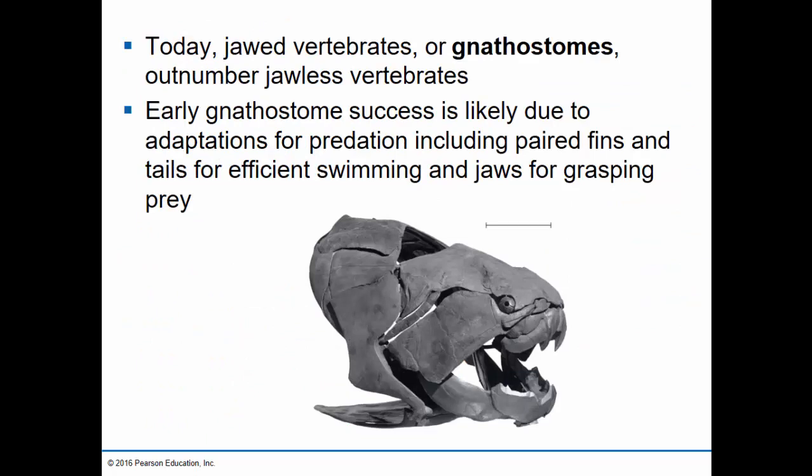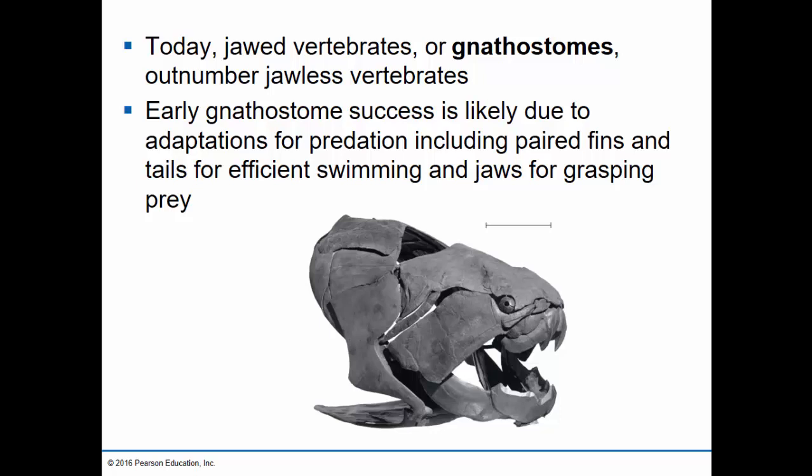The organisms with jaws are known as gnathostomes, and they've diversified a great deal. So today there are a lot more gnathostomes, or jawed vertebrates, than there are jawless vertebrates. When this group first evolved, it was probably very successful due to the adaptations for predation.